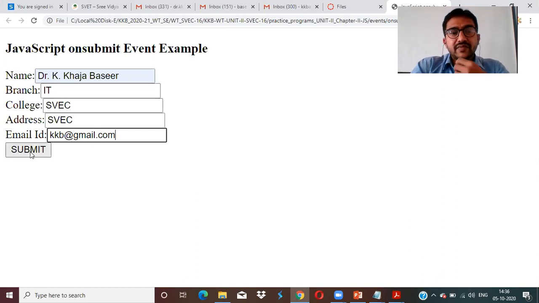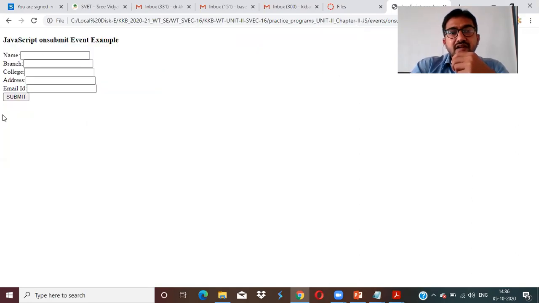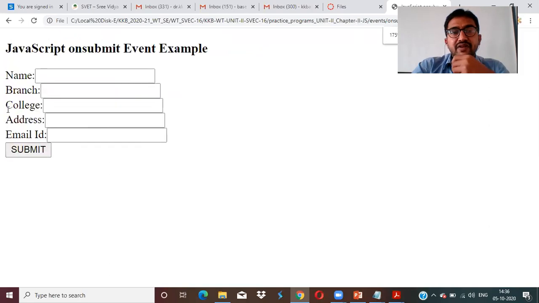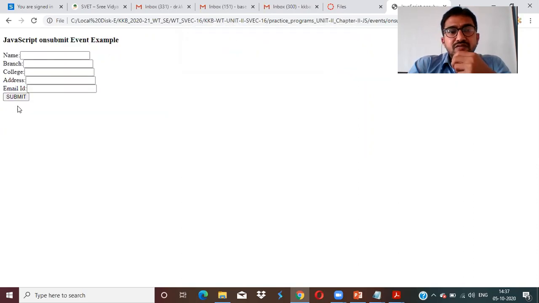When I click on this submit button, it will get a message called form submitted successfully. That is how it is handled. Now, normally when you click an empty form, it also gets a message because you are not validating here. To do that kind of validation, whether name is empty, branch is empty, or college is empty, even though it is saying that the form is successfully submitted, you again need to write the checks one after the other.